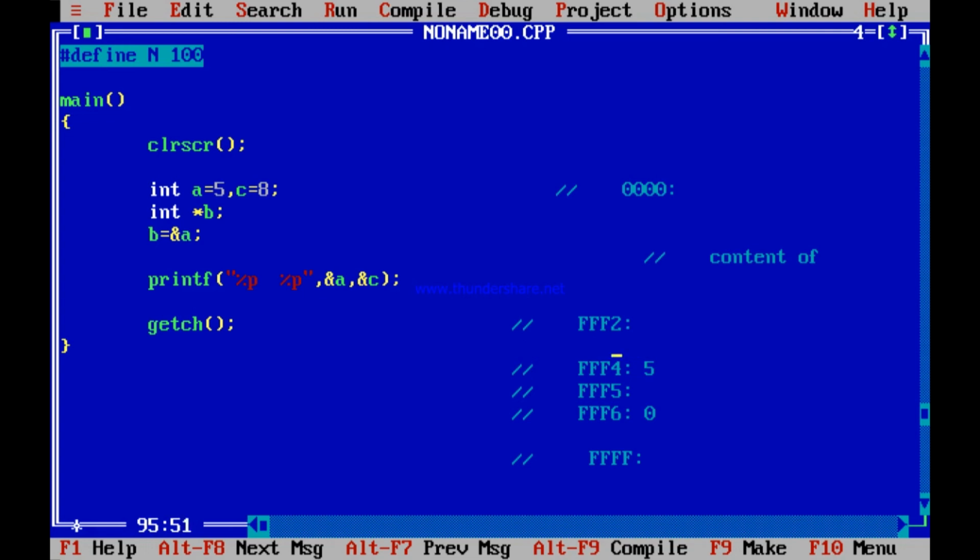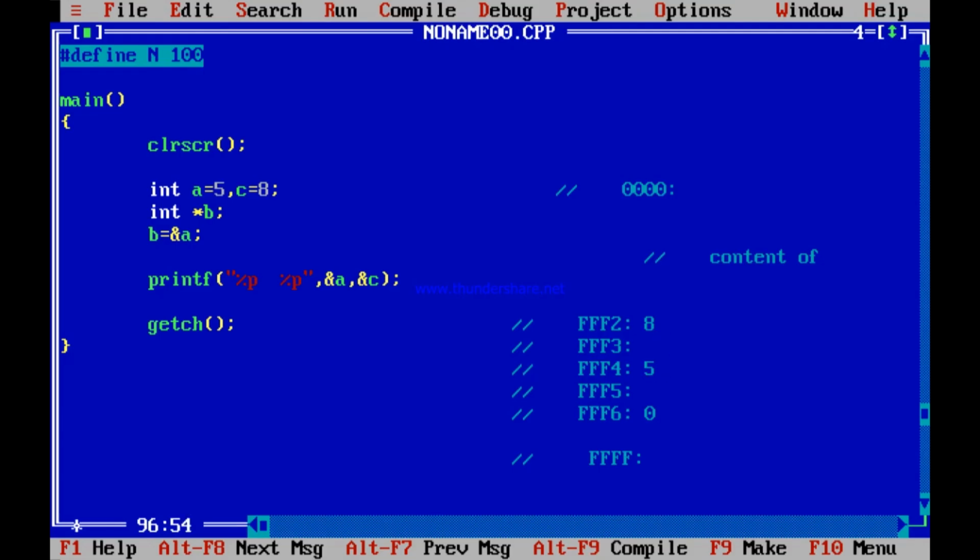That is, FFF2 and FFF3 together contain what? c. What is the value of c that you have given? You have given 8. So you know FFF2 and FFF3 together contain 8. Is that so? Run it again. See, FFF4 and FFF2, that is a has been stored in FFF4 and c has been stored in FFF2. Is it not so?